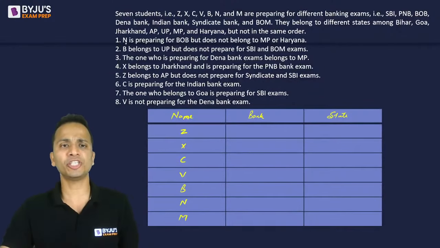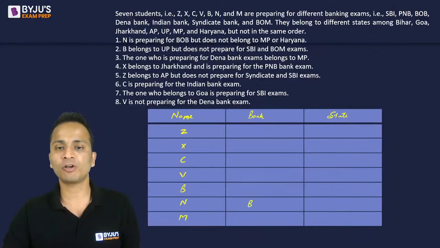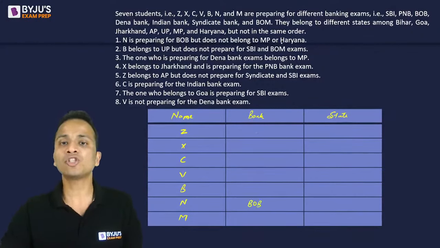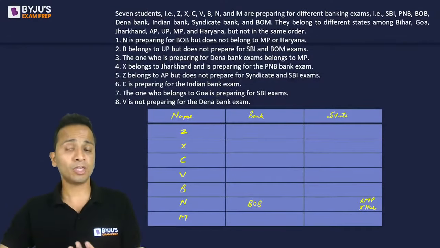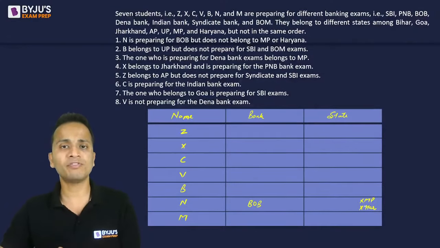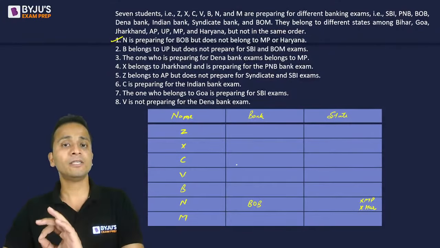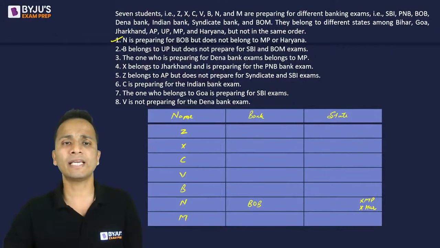Looking at the first condition, N is preparing for BOB. I'll simultaneously keep on filling this information, but does not belong to MP or Haryana. So not MP and not Haryana. Fine. I'll not be writing the complete names of these states, I'll be saving some time in doing that. Okay. So the first statement is completely filled in the table. Let's move on to the second condition.